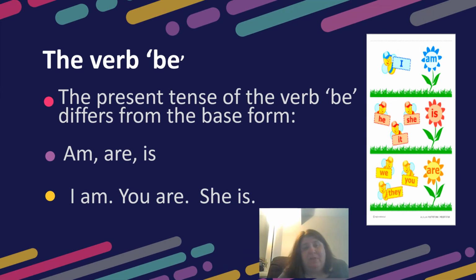And then we have the verb be. The present tense of the verb be differs from the base form. Instead, we would say I am, or he, she, or it is, or we, you, or they are. And that's just the verb be.